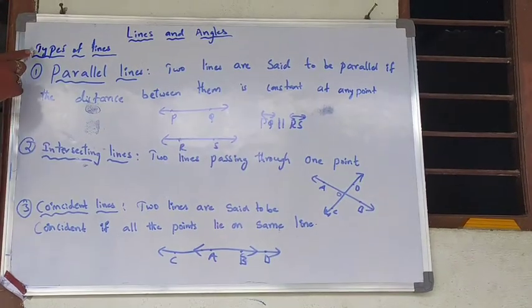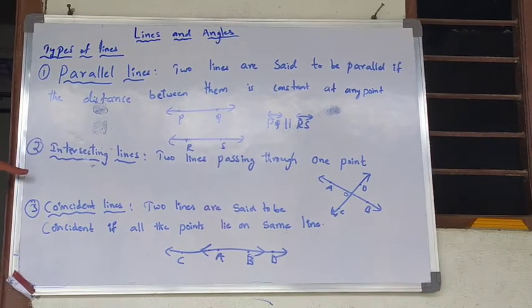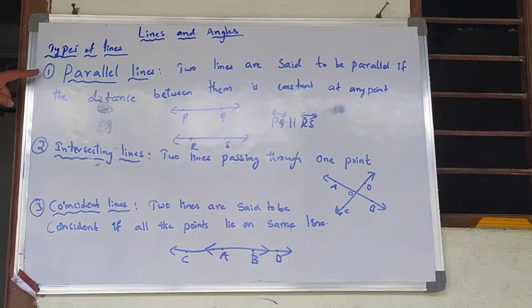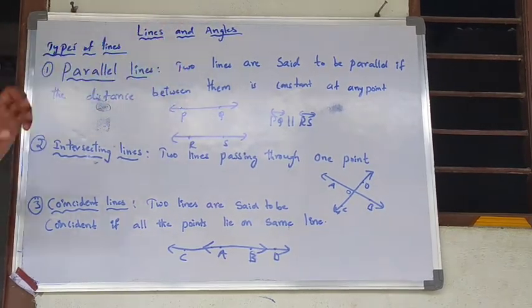Next, let us discuss types of lines. We have totally three types of lines: parallel lines, intersecting lines, and coincident lines. When it comes to parallel lines, two lines are said to be parallel if the distance between them is constant at any point.